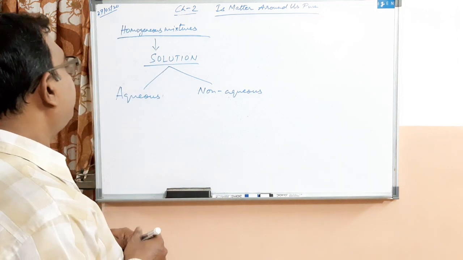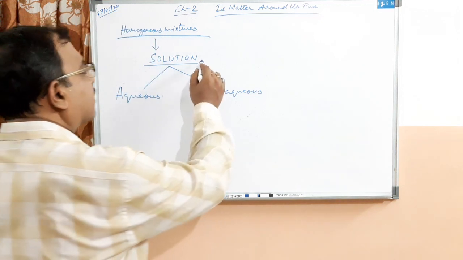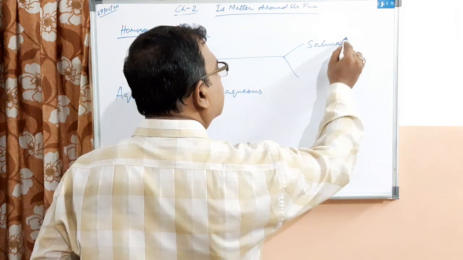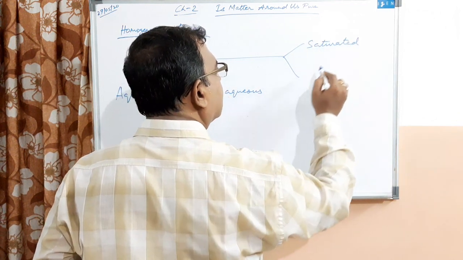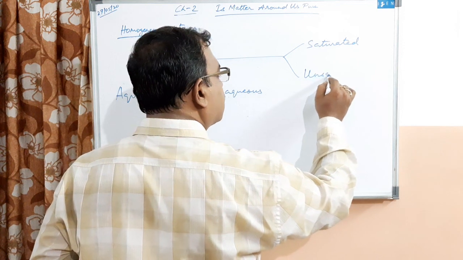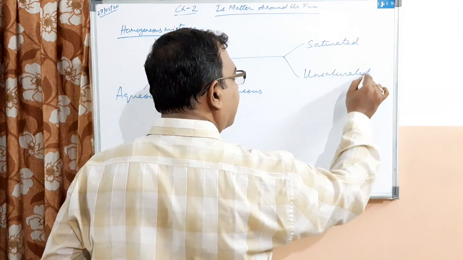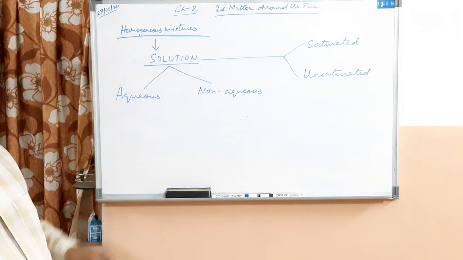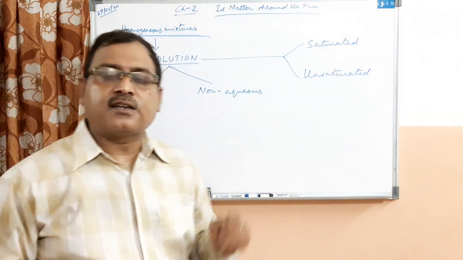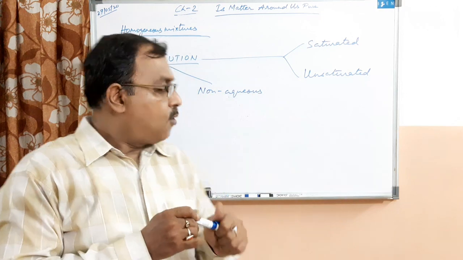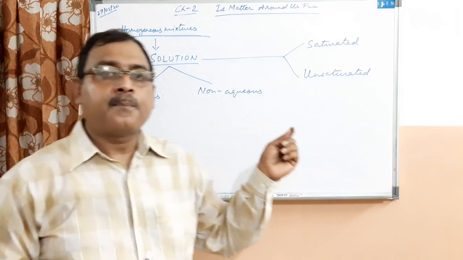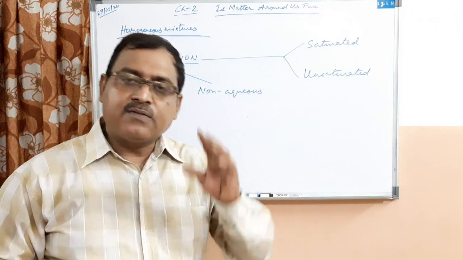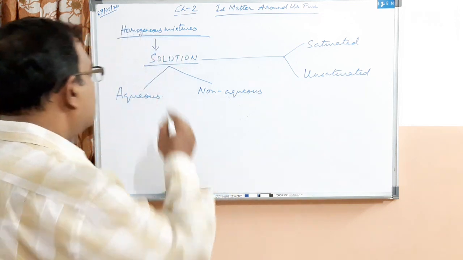On the other hand, a solution can also be called a saturated solution or an unsaturated solution. So in two ways it can be classified. One is on the basis of the solvent.